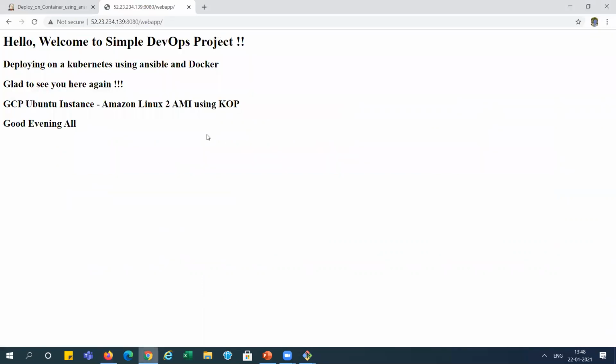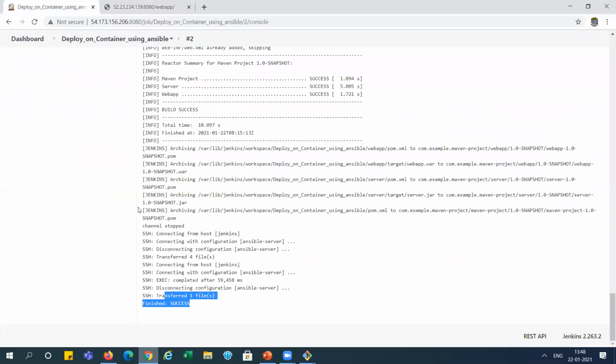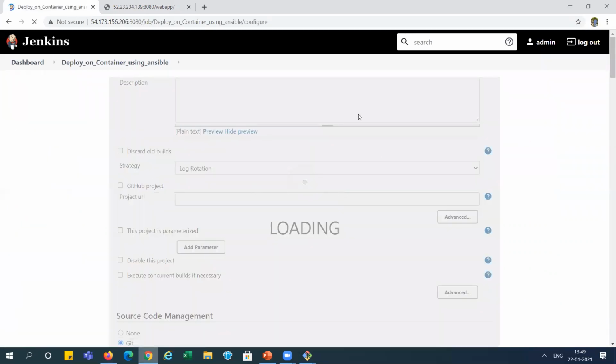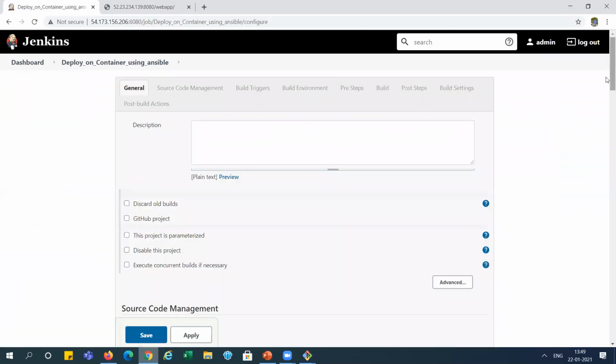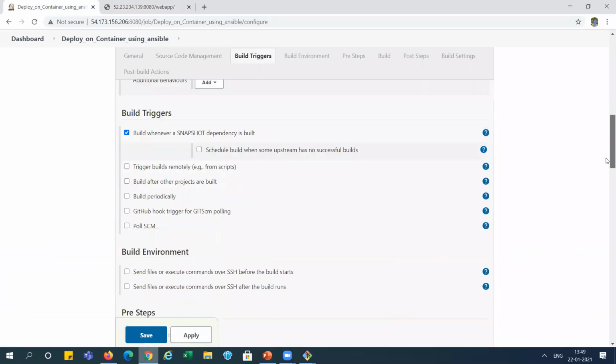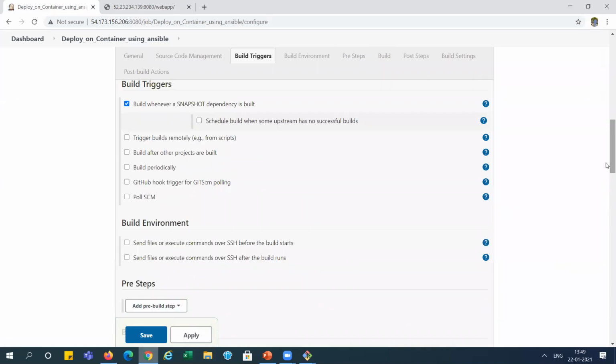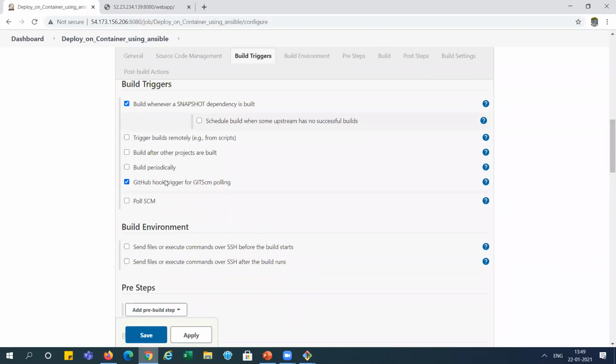So we have done it manually, but if you want to do it automatically, we need to configure a webhook. So on this side, in the build section, we need to enable this GitHub hook trigger for GSCM polling. It means whenever the code changes, it will run this job, right? So I'm applying and saving it.